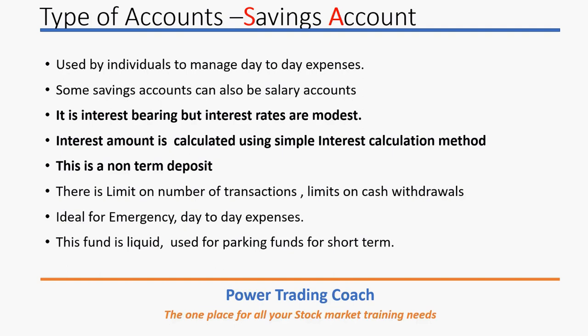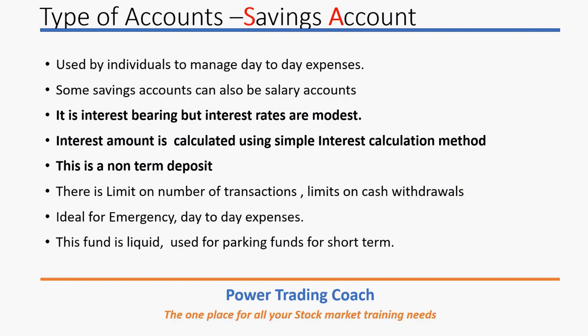It is a simple interest calculation, not a compound one. They look at the minimum balance available every month and calculate every month, but deposit once every 6 months. This is also a non-term deposit. That means it doesn't have any end date. It is open.